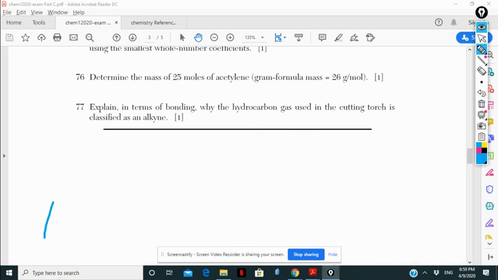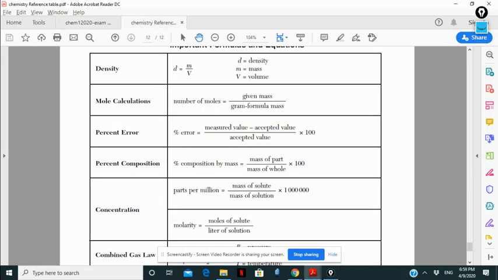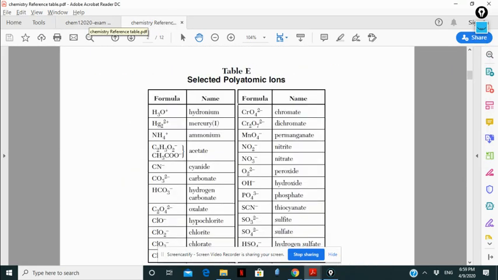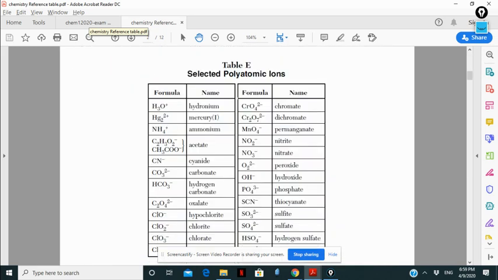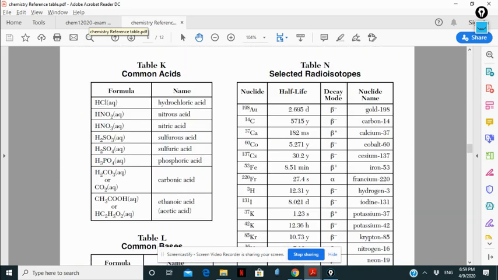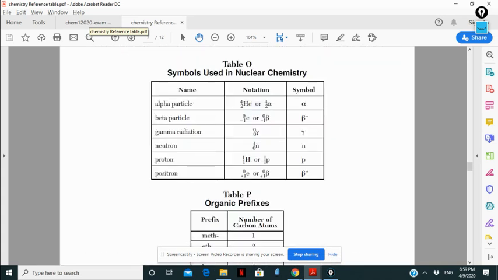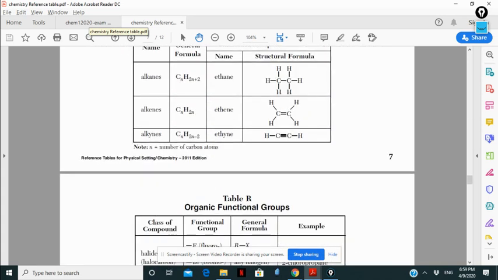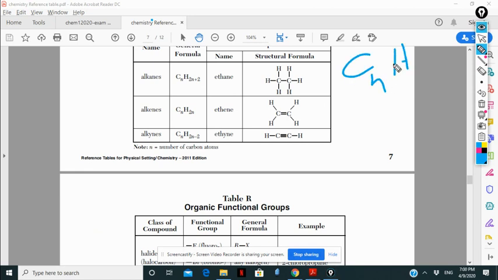Excepting in terms of bonding: why is the hydrocarbon used in cutting classified as an alkyne? If you look here, the alkyne formula is CnH2n-2.